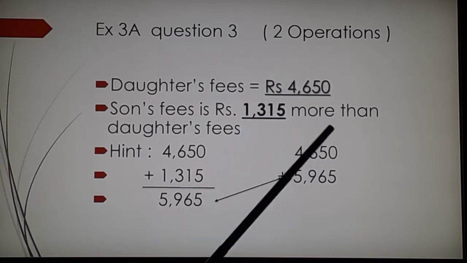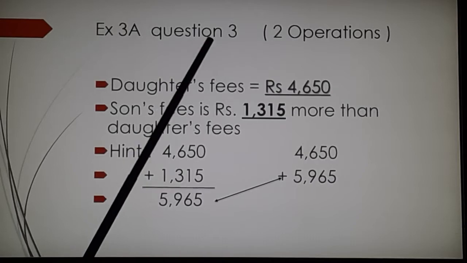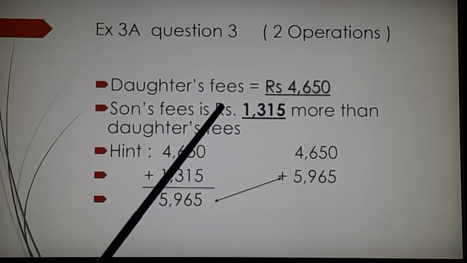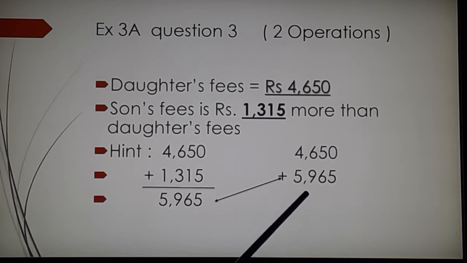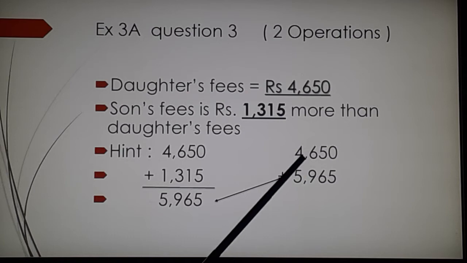But the question they are asking is the total fees of the two children. That means I have to add these two, and this becomes the total fees for the two children. And the ending statement I will write is: the total fees of two children altogether becomes dash, whatever answer you get.